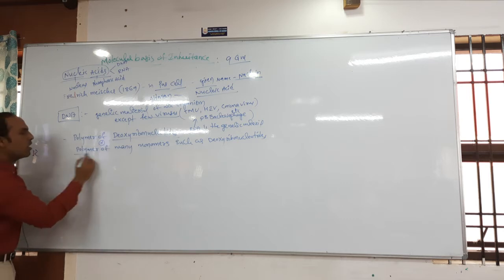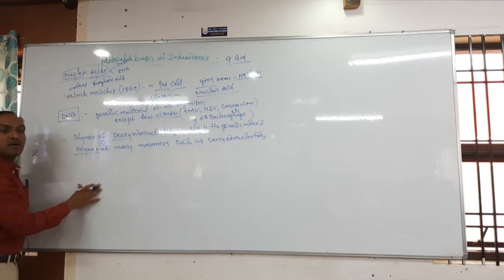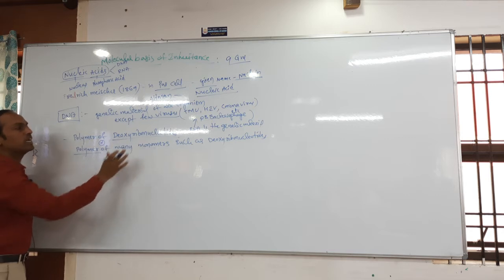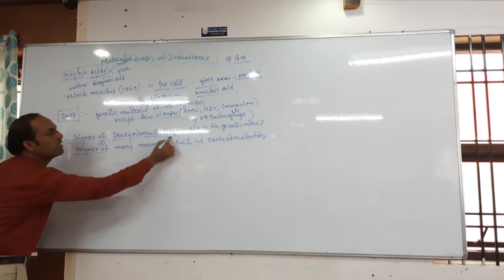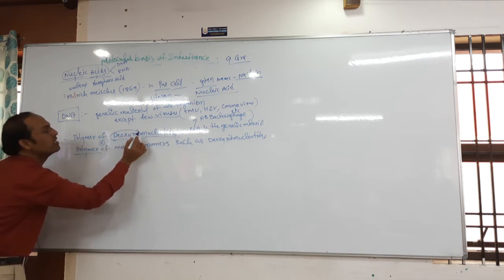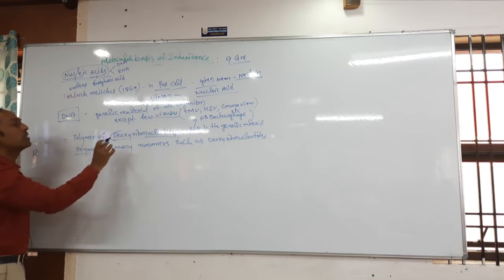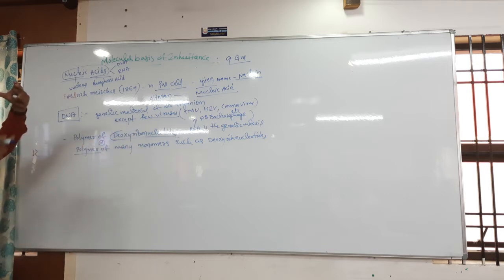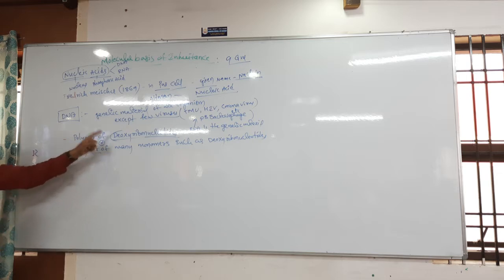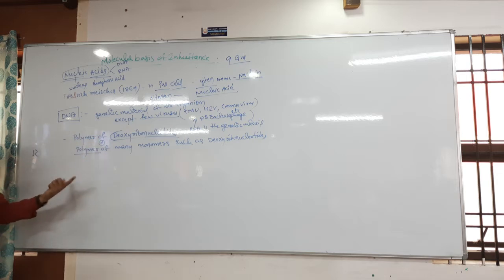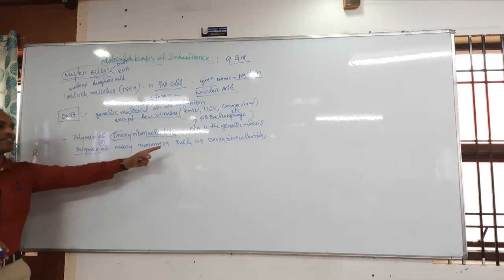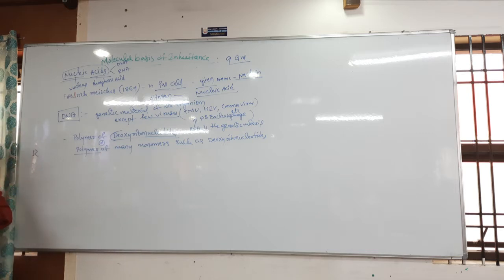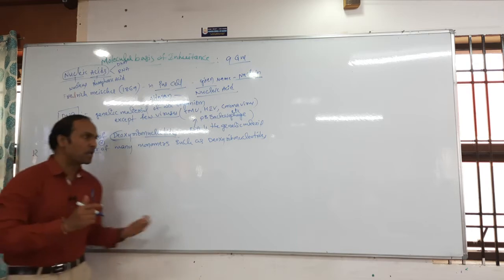So DNA is a polymer. Poly means many. Many nucleotides, and which type of nucleotides are there? Many deoxyribonucleotides. One links to another and they form a chain. That's why it is a polymer of deoxyribonucleotides, or a polymer of many monomers such as deoxyribonucleotides. Get the clarity, students?